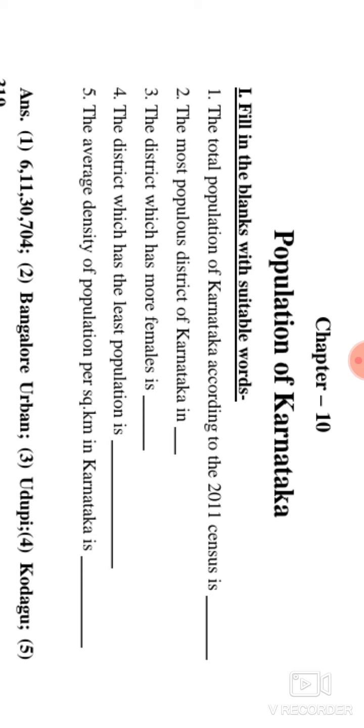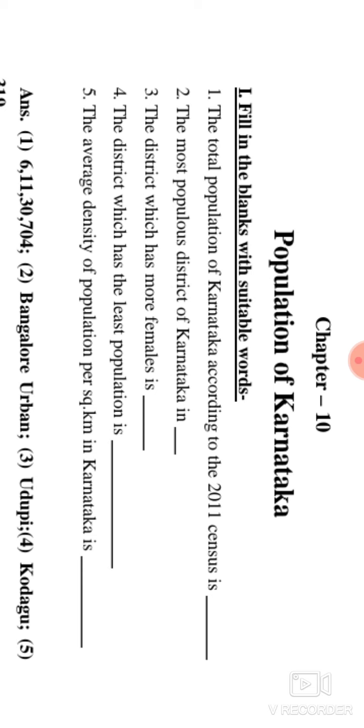Okay, look at C. Main number first. Fill in the blanks with the suitable words. Okay, that first one. The total population of Karnataka according to the 2011 census is dash. So according to the 2011 census, what was the population of Karnataka? 6,11,30,700. So this is the 2011 census population of Karnataka.